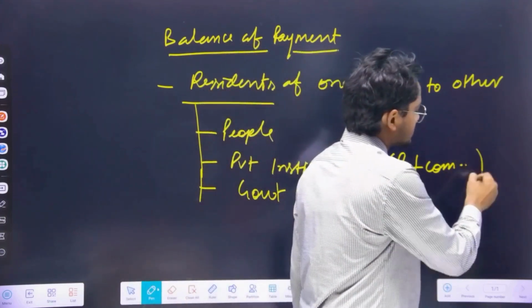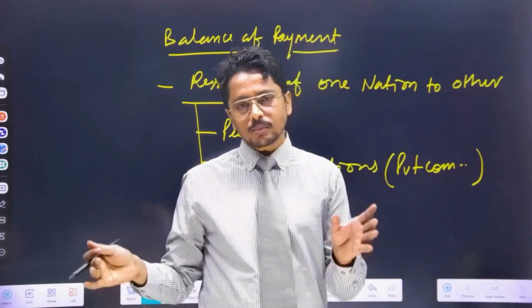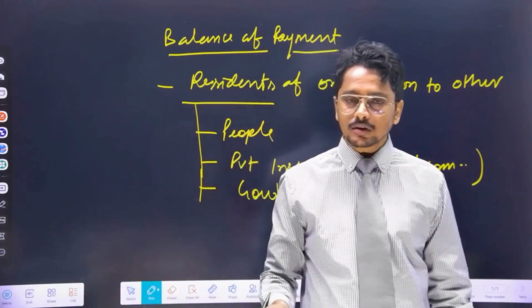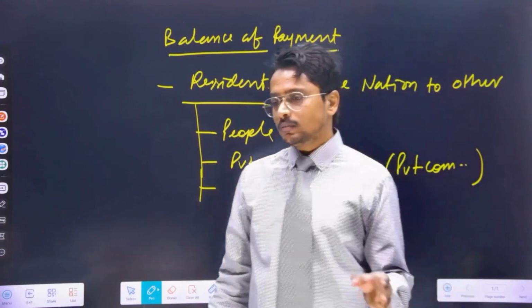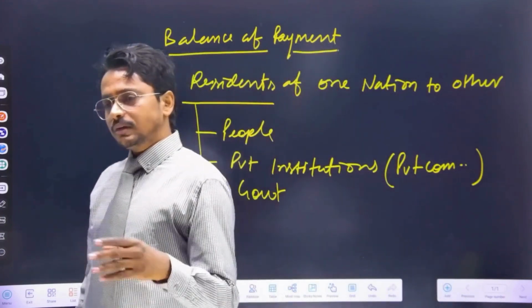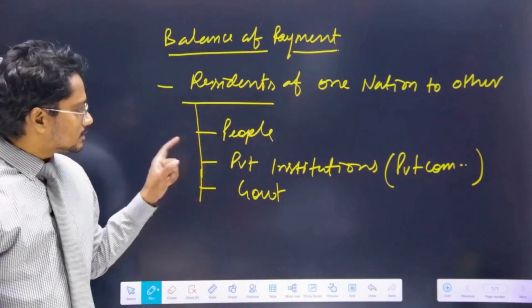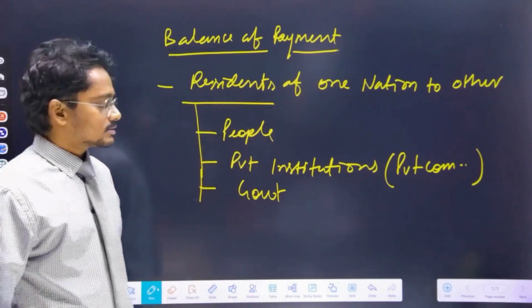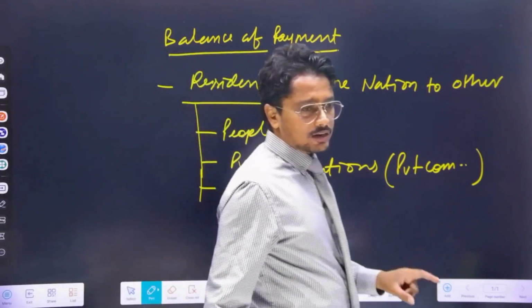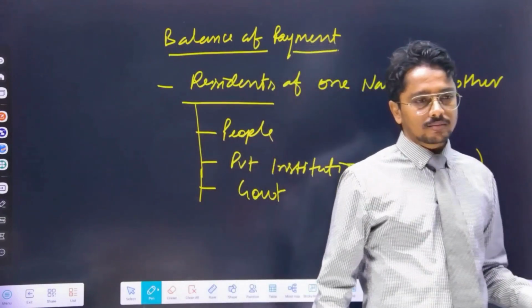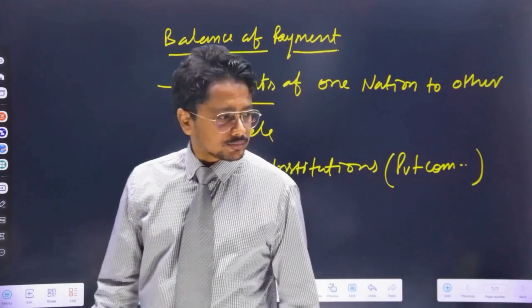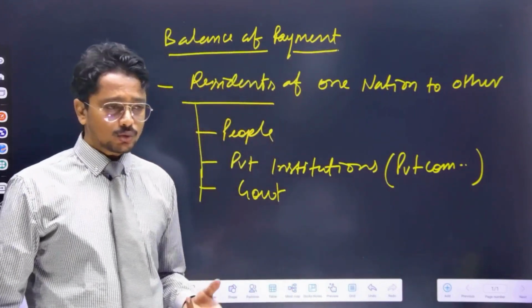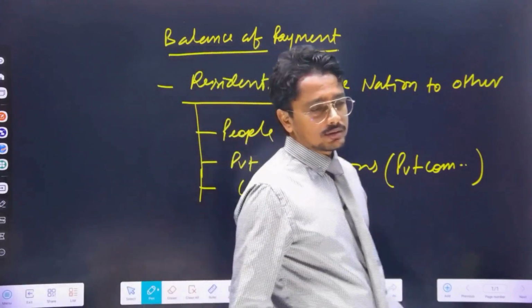So these things come under this category. Balance of payment is a systematic record of trading activities between two nations. Two nations means the agents of the nations. Systematic record of one year. For us it is the financial year, as you know, starting from April 1st to March 31st the next year.